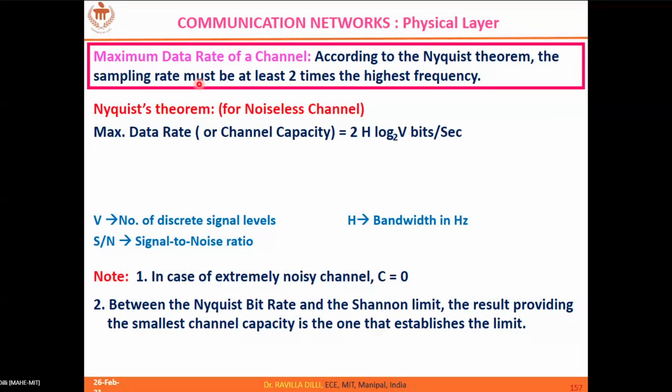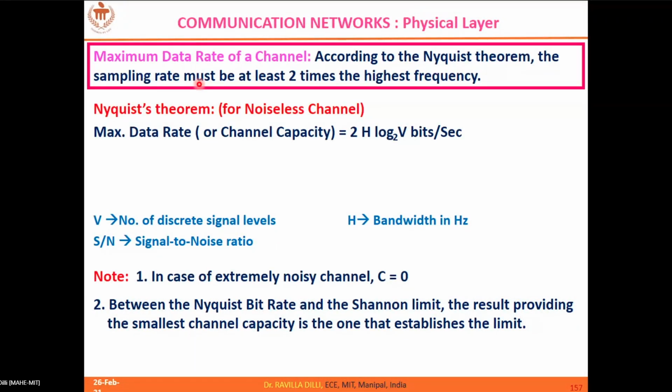So when you want to transmit a signal whose maximum frequency component is FM, for example, let's say 4 kilohertz, then at least you have to collect double that. 4 kilohertz doubled is 8K, right?